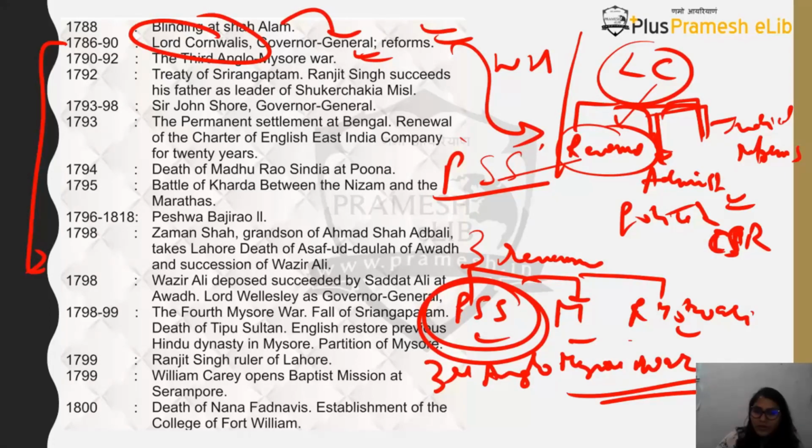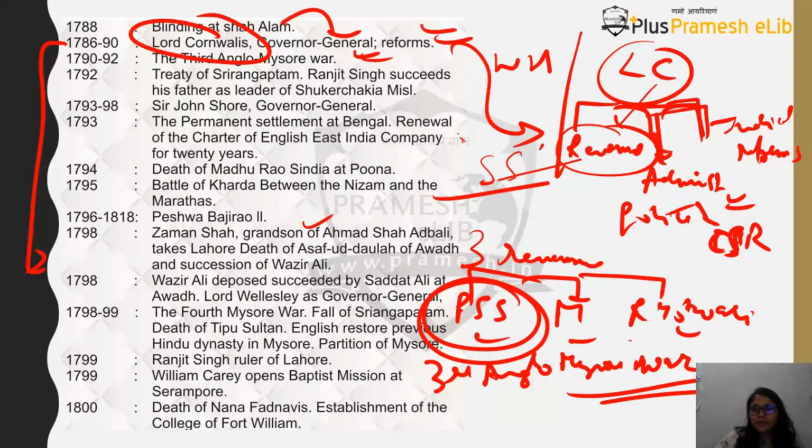Tipu Sultan loses the war, and then the Treaty of Srirangapatnam is signed. Srirangapatnam is the capital of Mysore, so the treaty is signed between Tipu Sultan and the English. And after this you will find that not much is left with Mysore. You can say Tipu Sultan is there, but everything is gone. His sons are also taken, his territory is taken, and therefore he is defeated in this war.